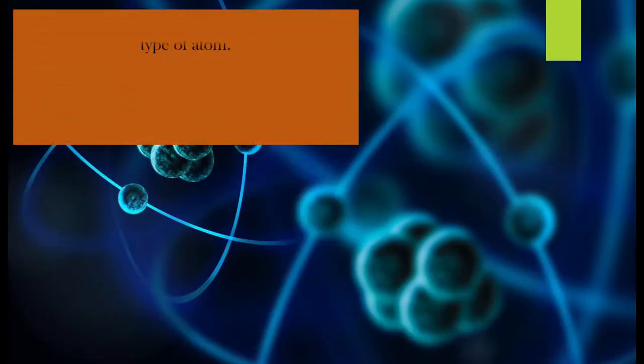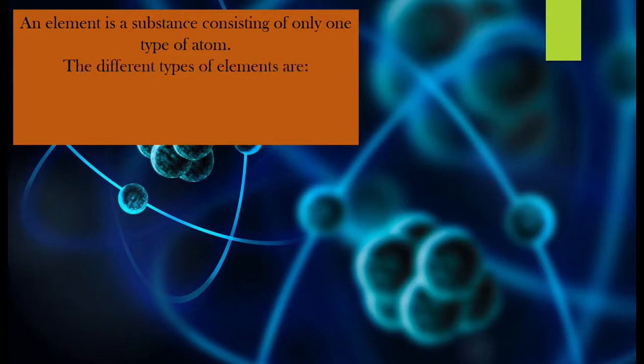The next thing is element. If you break matter down, you get elements. Now element is a substance consisting of only one type of atom. We have learned what is an atom, right? If you do not remember, don't worry, we'll learn about that also. So the different types of elements that are known to us are metals, non-metals, and metalloids. You have learned about this in your 8th standard.